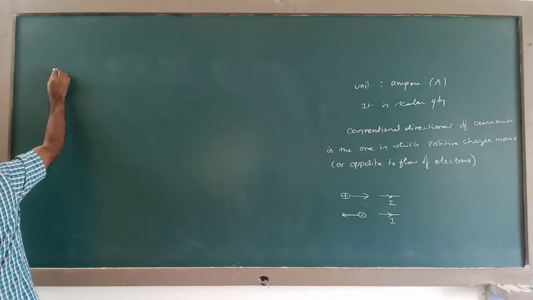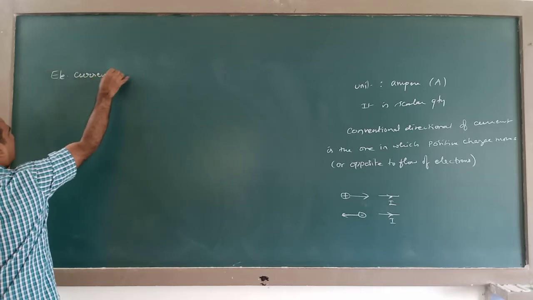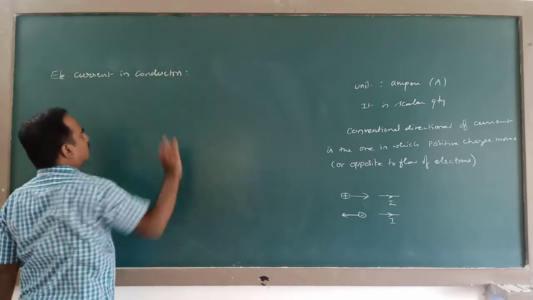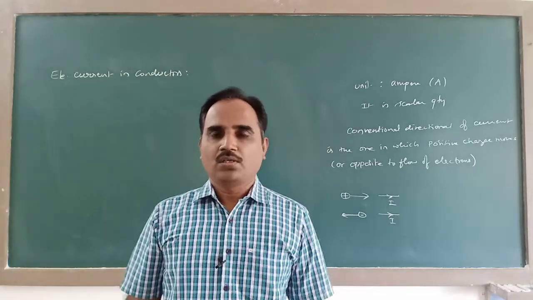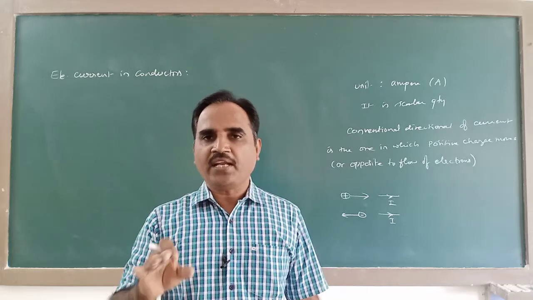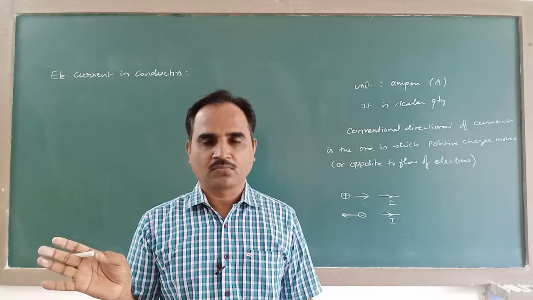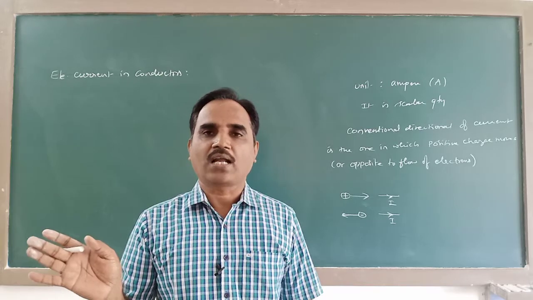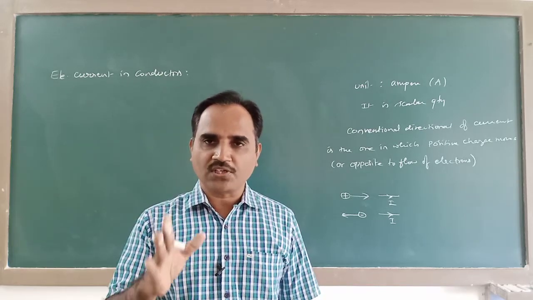Next, electric current in conductors. See, basically, motion of any sort of charge constitutes current. That means positive charges, protons, electrons or ions. So any charged particle in motion constitutes current.